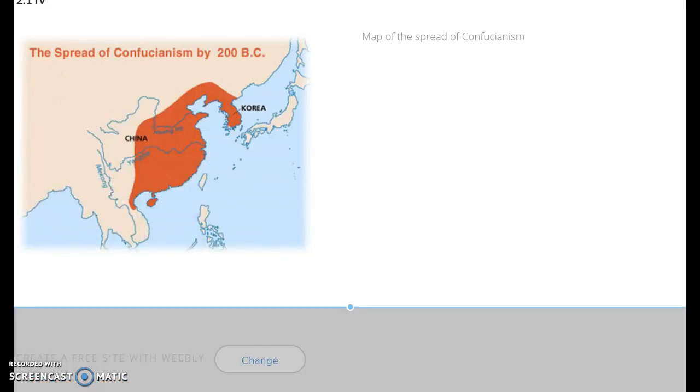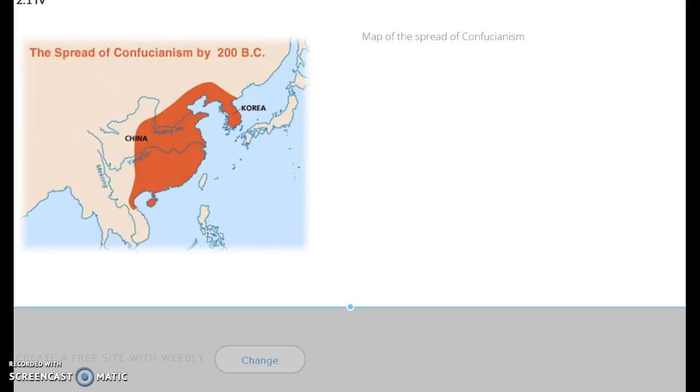And for the final thing on this page, there's a map of the spread of Confucianism. And Confucianism really affected China, but it was also affected by animism. No, sorry, it was affected by ancestor veneration, which was another belief system like animism and shamanism that came before these major religions, but really affected them in what they believed in.